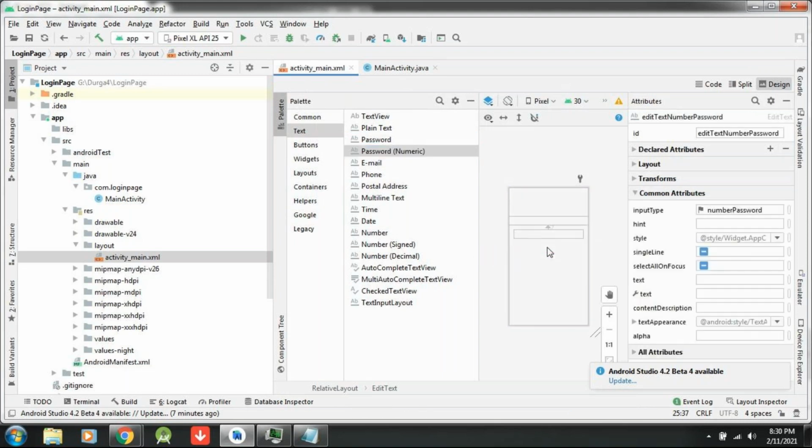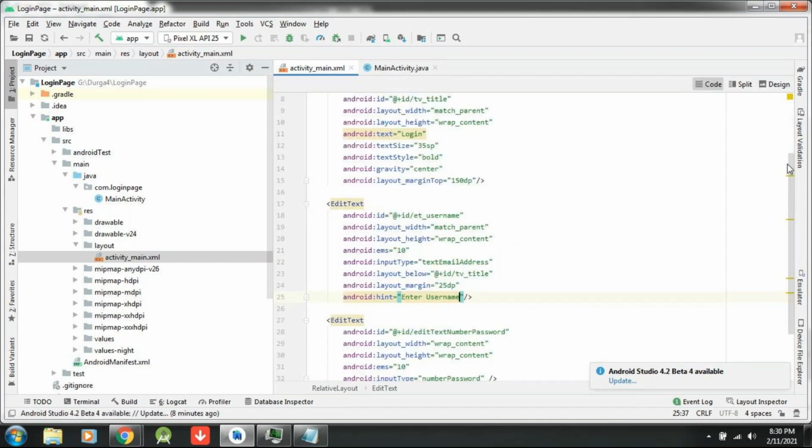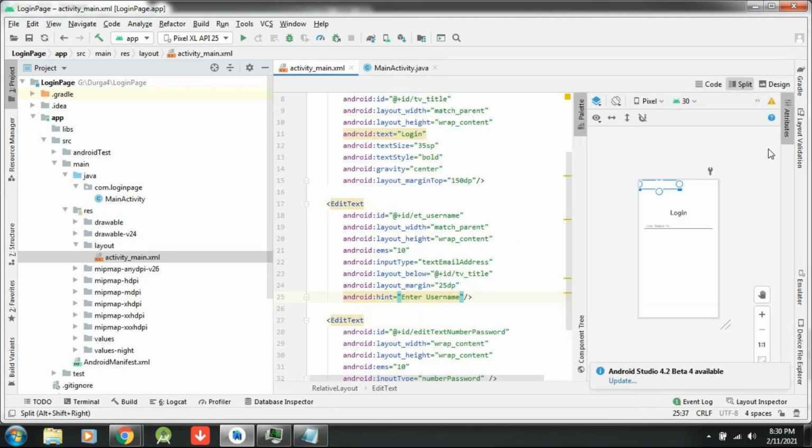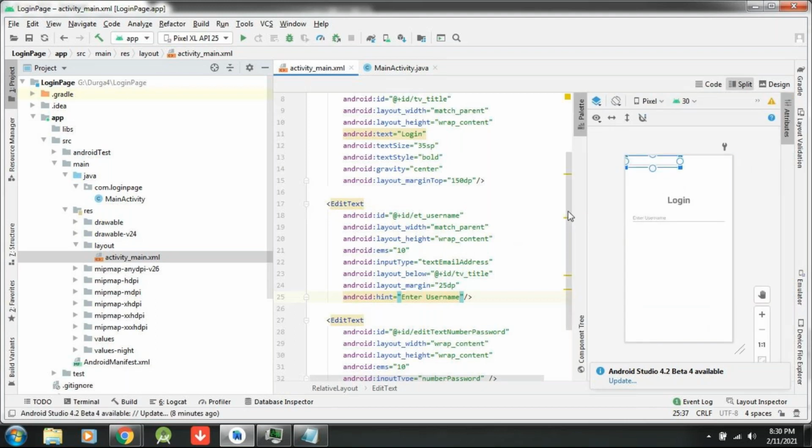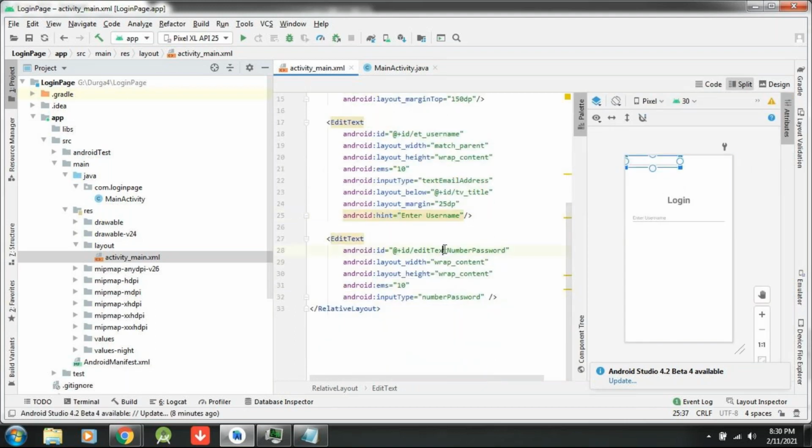Okay. So again it is going on top. In the relative layout, what I have to do? First I have to specify where it should be. Now here, let me change the ID first. The ID property of the edit text. For what purpose have I taken this? The password. So I have changed this ID as et_password.